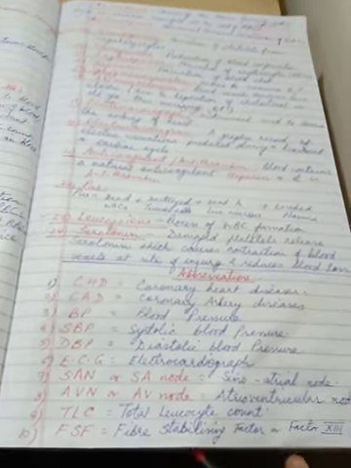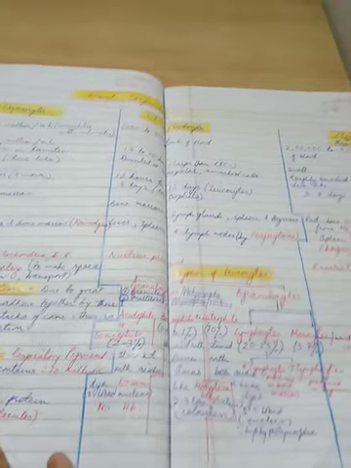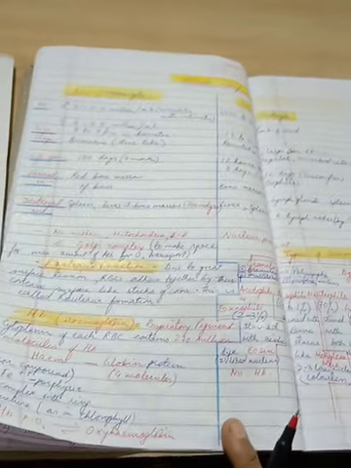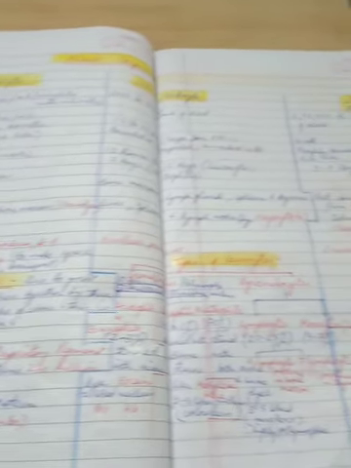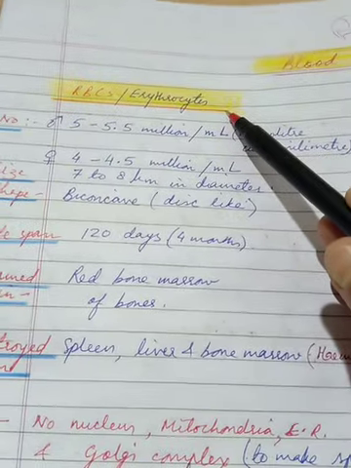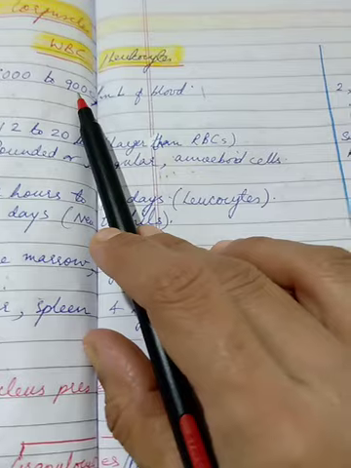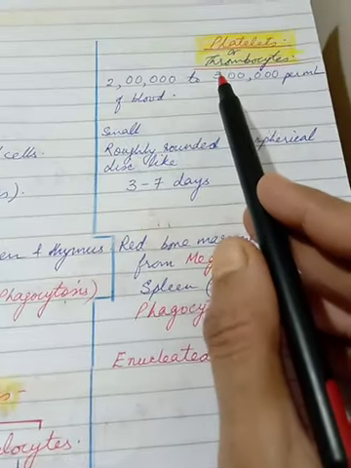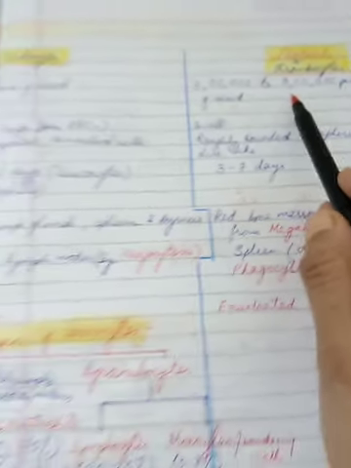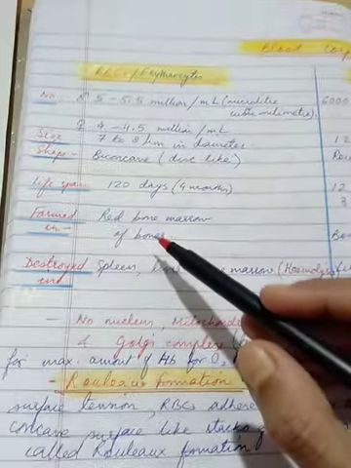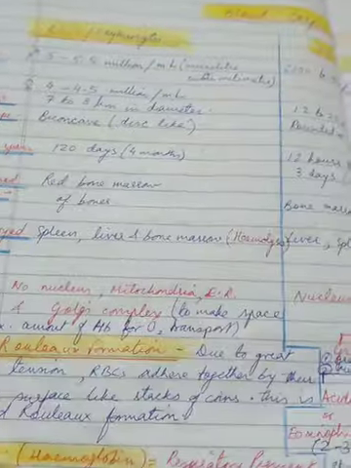And some basic abbreviations. So today, as I said, we are going to start with the blood corpuscles, that is the blood cells. We are going to talk under a table like this, a comparative table. The first column is about RBCs or erythrocytes. Second is about the WBCs or leukocytes. And the third is about the platelets or thrombocytes. The good thing is that a portion of this you'll find familiar from your class 10th syllabus. Alright, so let us begin, children.